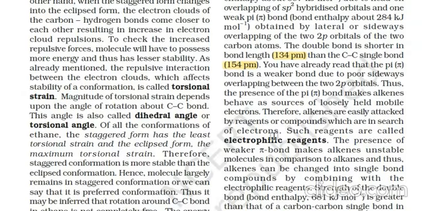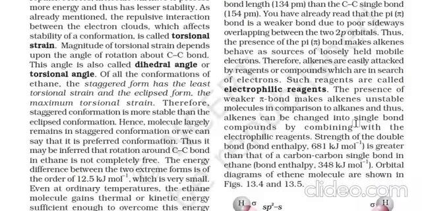You have already read that pi bonds are weaker than sigma bonds due to their sidewise overlapping between two p orbitals. Thus the presence of the pi bond makes alkenes behave as a source of loosely held mobile electrons. Therefore alkenes are easily attacked by reagents or compounds which are in search of electrons. Such reagents are called electrophilic reagents.